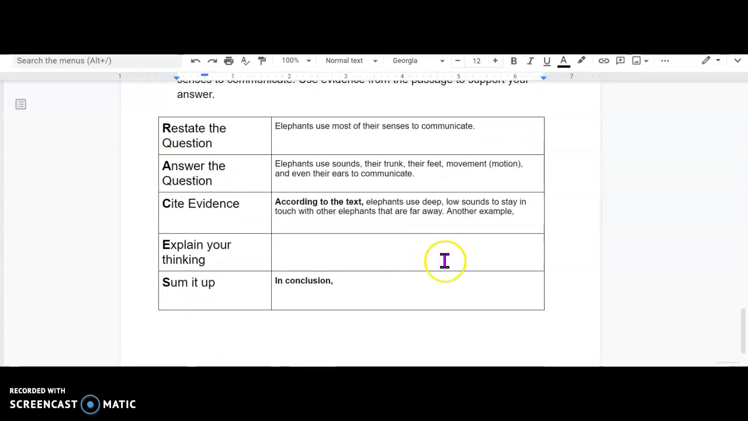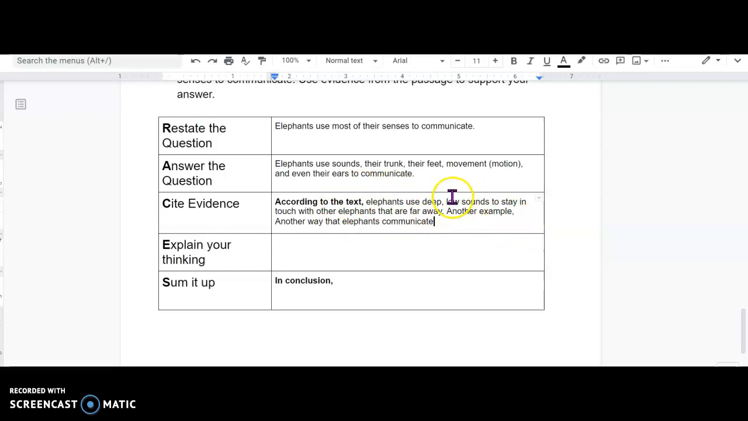So that's what I'm going to have you do. You're going to type that answer and then talk about their feet, give an example of how they communicate with their feet and their movement and their ears. I want you to go through each one and give an example. That means you might have 4 or 5 examples. Every time you do, say another example or another way elephants communicate. I'll put that, another way that elephants communicate. Okay, these are things that you need to say.